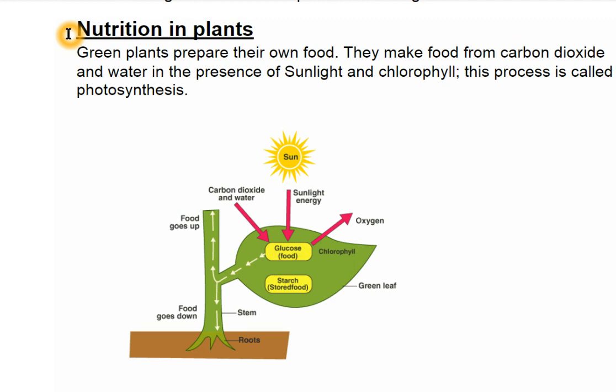Nutrition in plants. Green plants prepare their own food. They make food from carbon dioxide and water in the presence of sunlight and chlorophyll. This process is called photosynthesis. As you can see in the picture, water comes from the soil through the roots, carbon dioxide comes from the atmosphere, and sunlight from the sun, and they make glucose and release oxygen. The extra food is stored in the form of starch in the leaves.